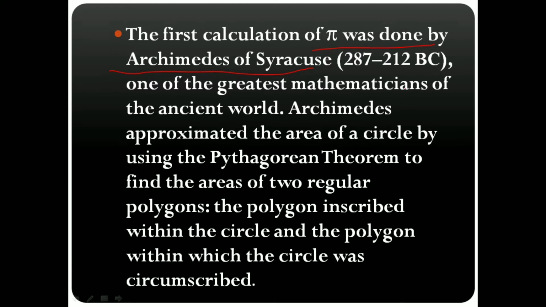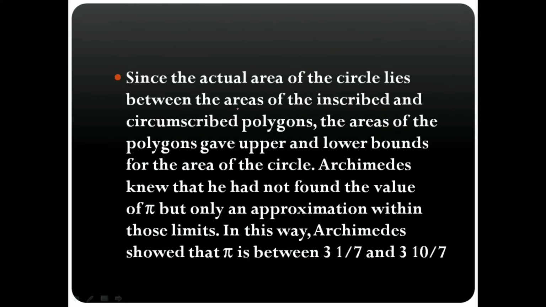The first calculation was done by Archimedes of Syracuse, who lived from 287 to 212 BC, one of the greatest mathematicians of the ancient world. Archimedes approximated the area of the circle by using the Pythagorean theorem. He used a polygon inscribed within the circle and a polygon within which the circle was enclosed. By this he got the value.